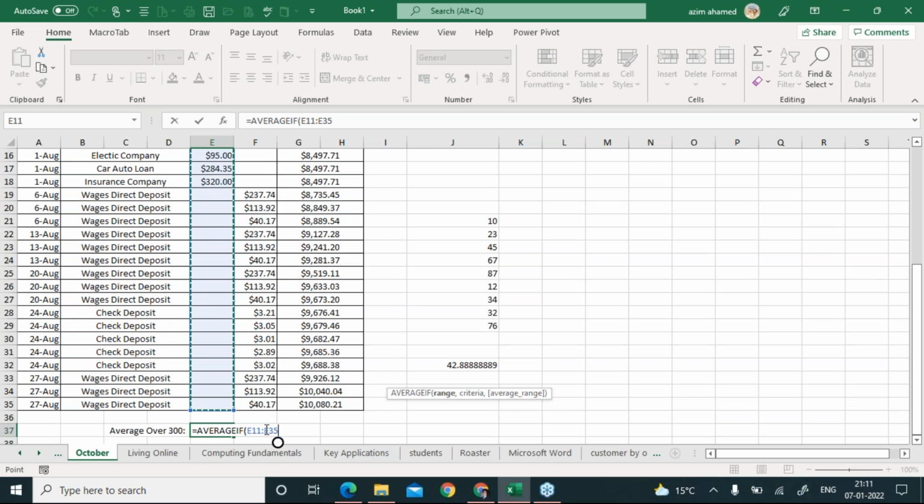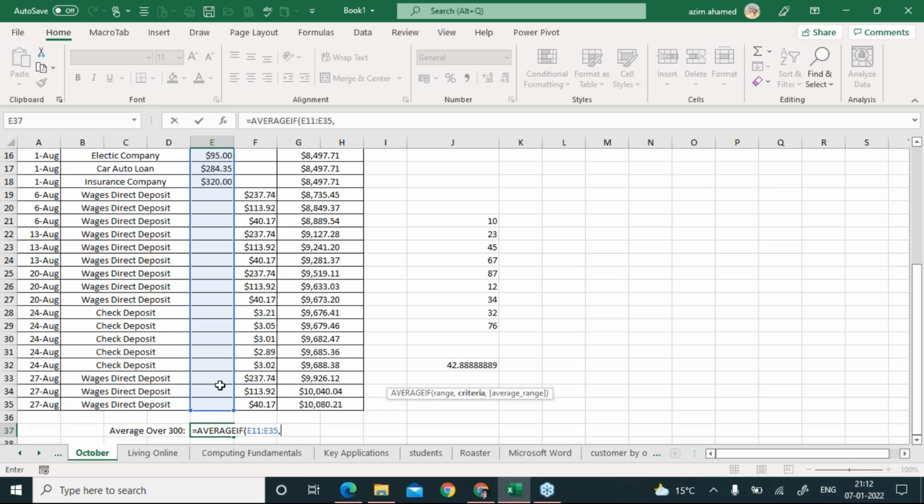Okay, everybody, I request you look this way where my mouse is moving right now. I'm applying this function here. So that is the first argument. It says give me the range. I have just given the range here. Now I put comma. It says now boss, tell me what is your criteria. My criteria is to give me the average more than 300.